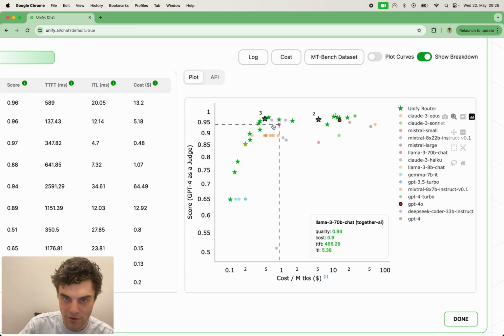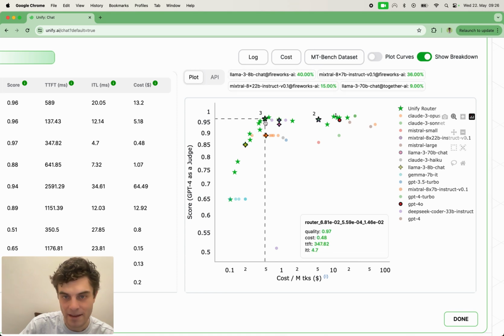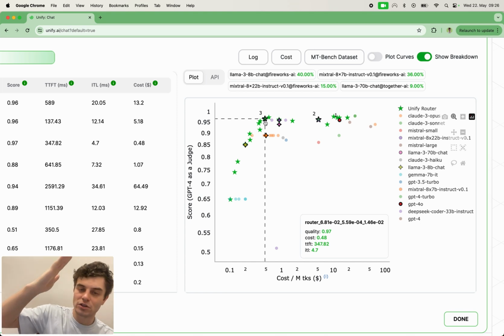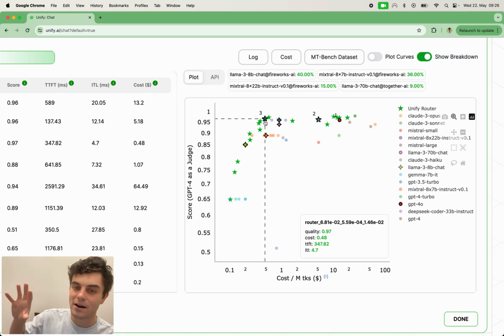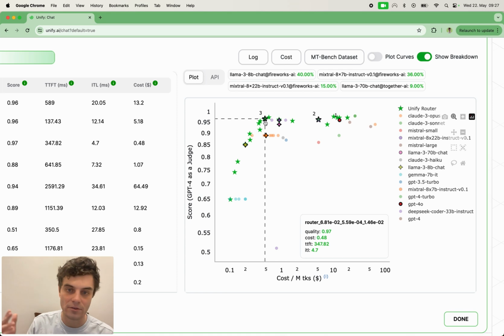So you can see these 4 diamonds that appear when we hover over the router point. You'll see that the router point is up towards the top left relative to all of them. So we're able to get something that's better performing than any of them, and is cheaper than 3 out of 4 of them. And this is how you can leverage several models to get a performance-cost profile that's superior to any one of these models. So that's a good way of visualizing what's actually going on with this router.